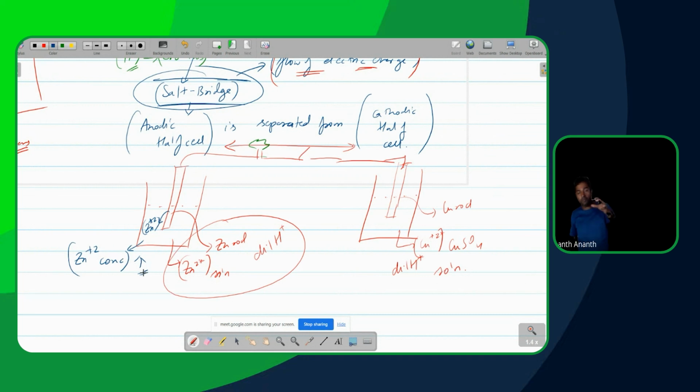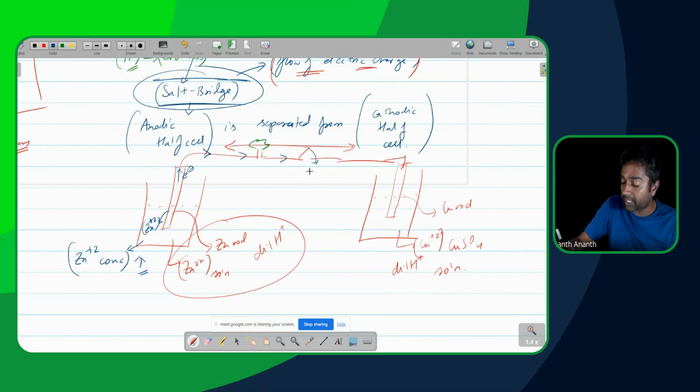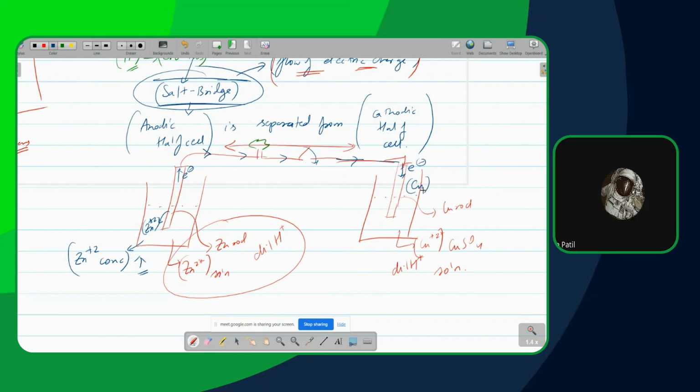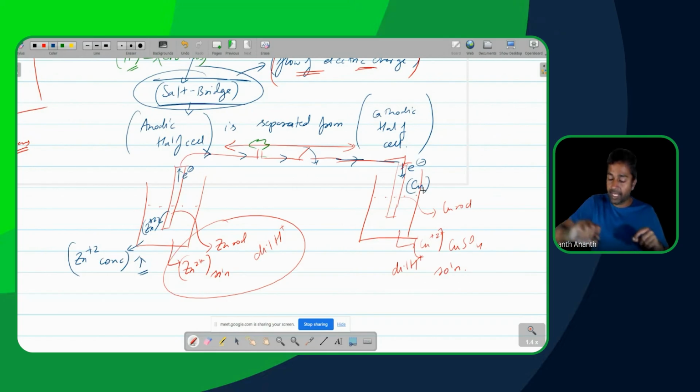If it keeps on increasing, what is supposed to be happening here in the process? The zinc is supposed to dissolve and become zinc 2 plus, and it should kick out electrons. Those electrons are supposed to flow through this circuit. When I turn the switch on, those electrons will flow through the circuit and reach this copper electrode. So far clear? Yes. And if they reach the copper electrode, then the bulb will glow.